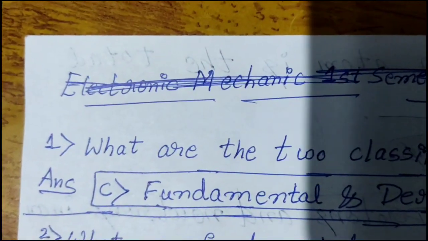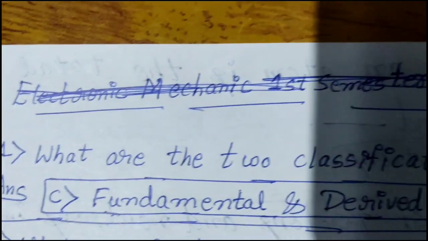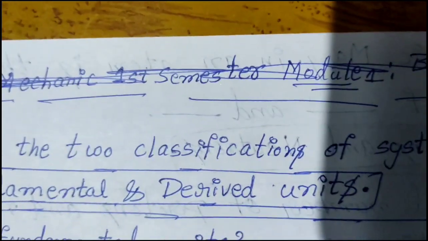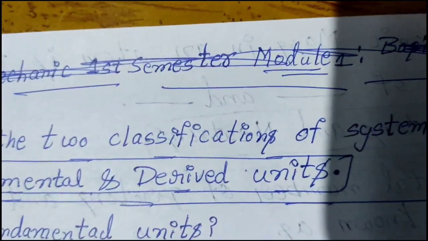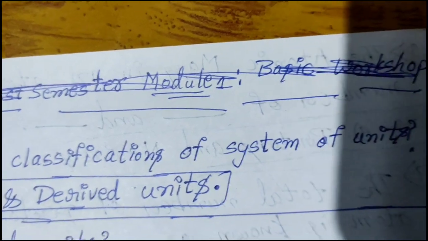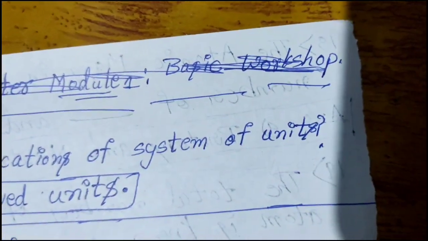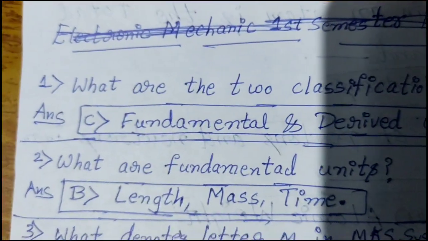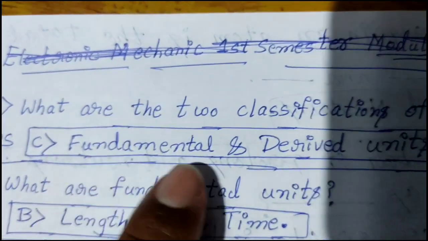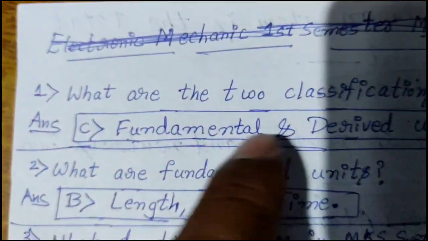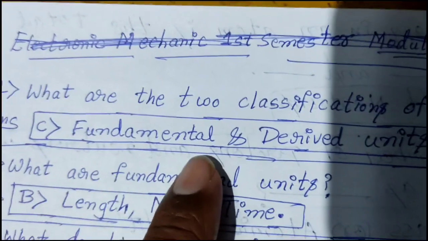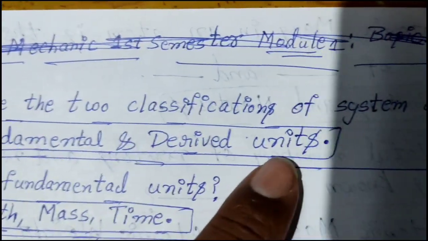The 26th question is what are the two classifications of system of units? The answer of 26th question is fundamental and derived units.